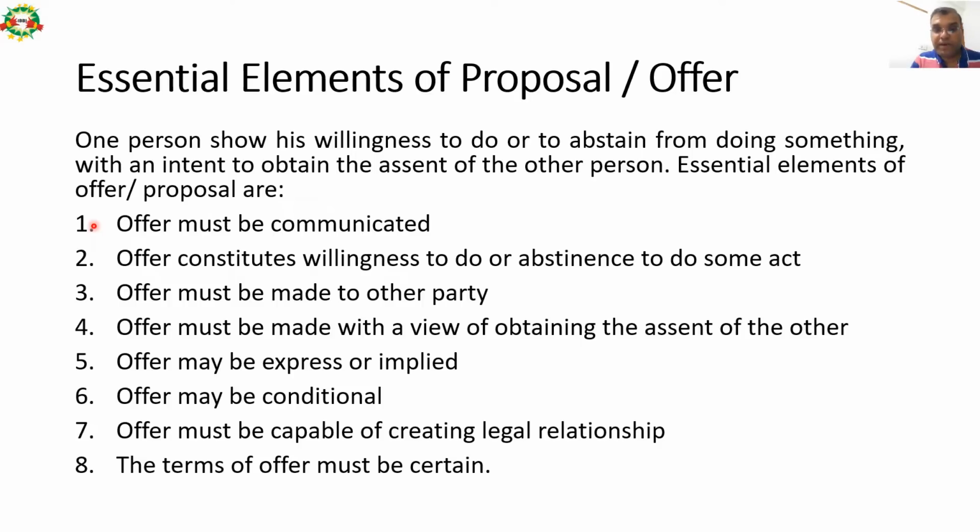Offer must be made to another party; I cannot make an offer to myself. Offer must be made with a view to obtaining the assent of the other. Offer may be express or implied. Offer may be conditional. Offer must be capable of creating a legal relationship. The terms of the offer must be certain.